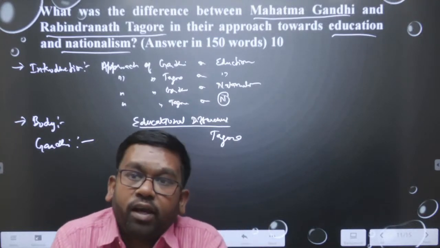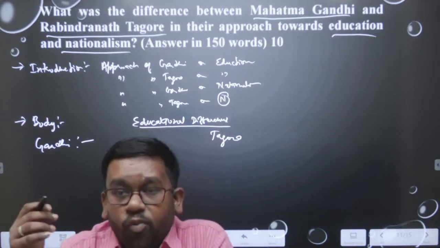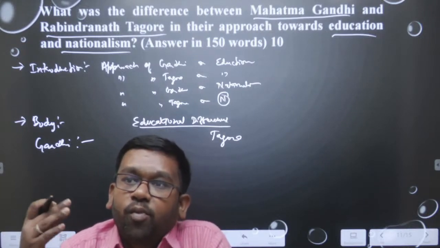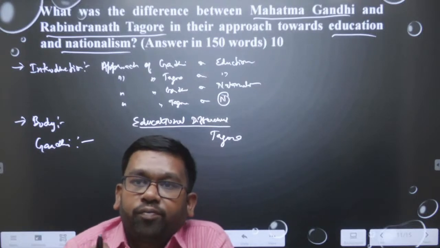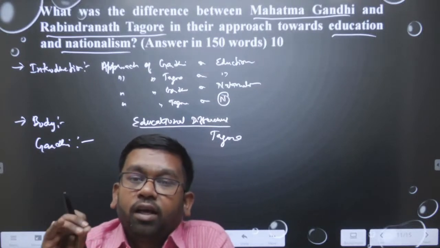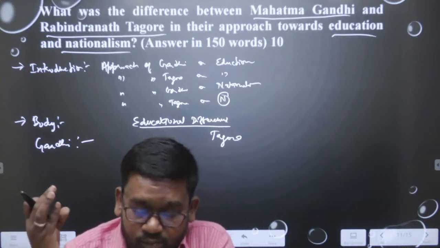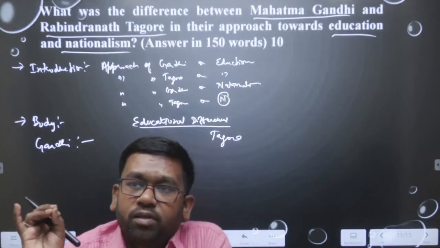Another important point is that Tagore was especially supporting modern science. So, in education Tagore was supporting modern science, but Gandhi was completely against modernity. He was against machines, against the railway, against technology, and he wanted simplicity.